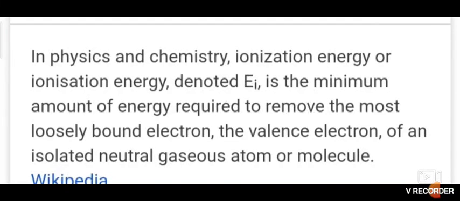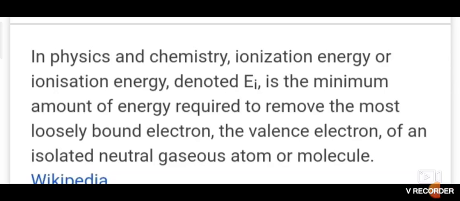The trend which we are going to see is ionization energy or ionization enthalpy. Enthalpy and energy, same meaning only. Actually, when you see enthalpy, it is related to pressure and volume, that means energy related. So we are saying enthalpy and energy are the same.